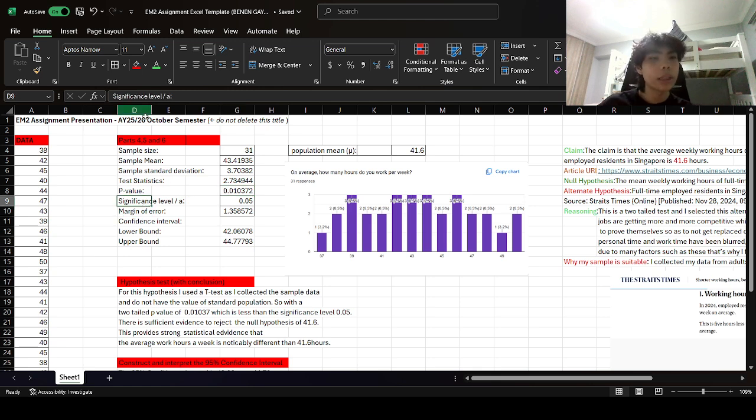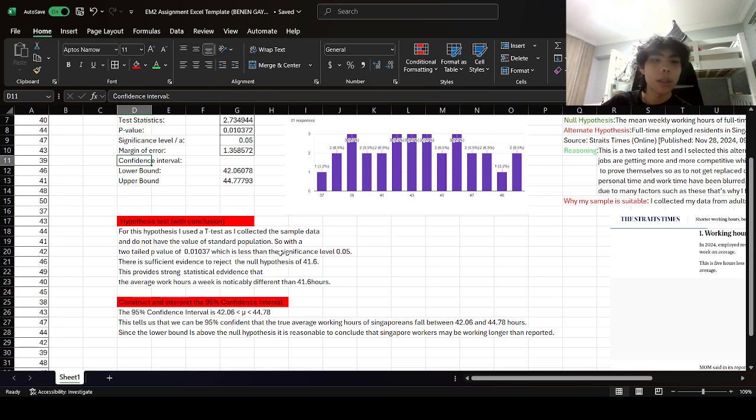The significance level is 0.05, which is 5%, and the margin of error, which is the amount of uncertainty in my sample estimate, is calculated using the CONFIDENCE formula, where you put in the significance level, the standard deviation, and the sample size. The next is the confidence interval, which is a range of values that likely contains the true population mean. To get the lower bound and upper bound of this range, you take the sample mean plus or minus the margin of error.